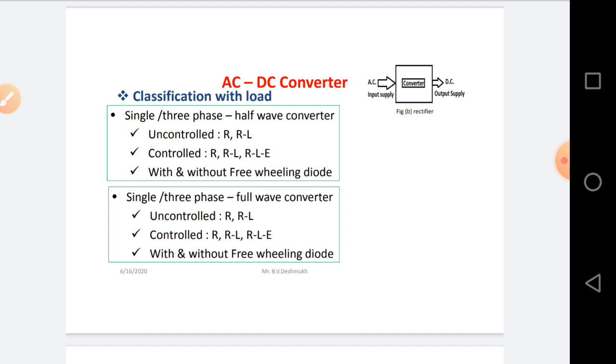This load is also connected with freewheeling diode or without freewheeling diode. If you are connecting a freewheeling diode, it is called a with freewheeling diode circuit, or if you are connecting without a freewheeling diode, the circuit is called a without freewheeling diode circuit.